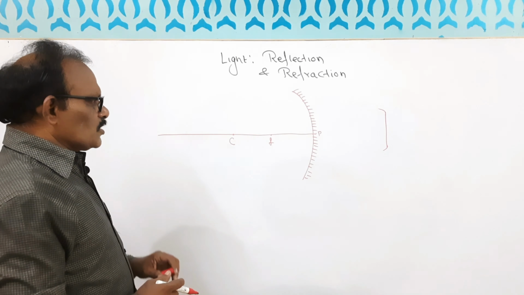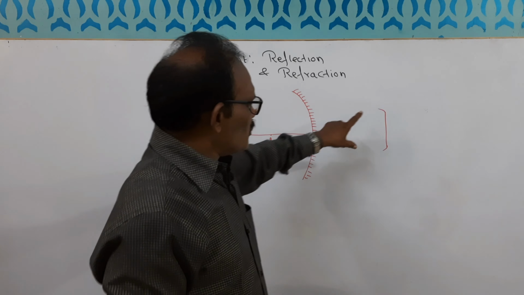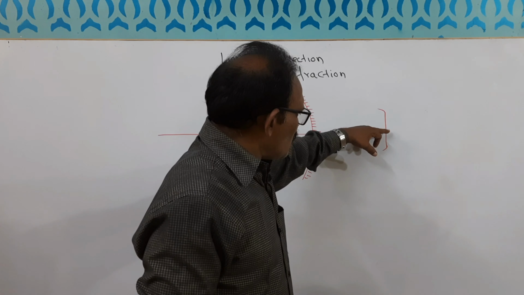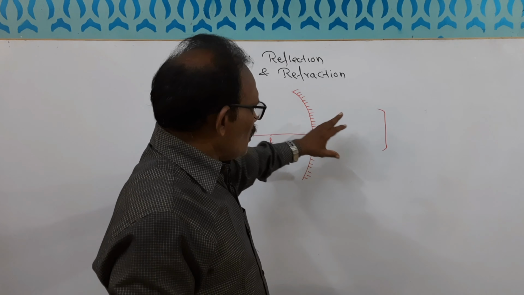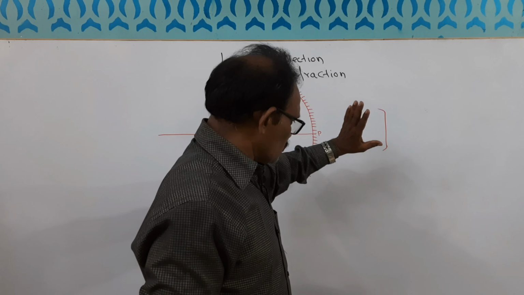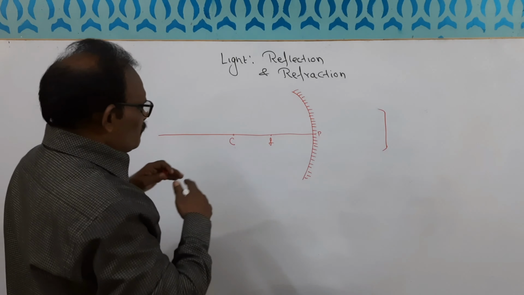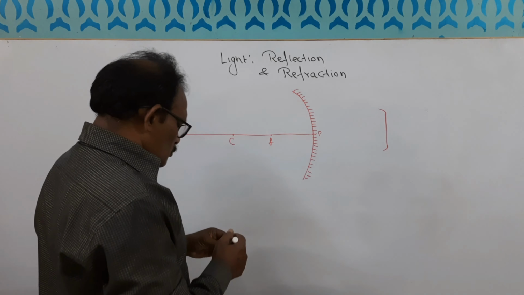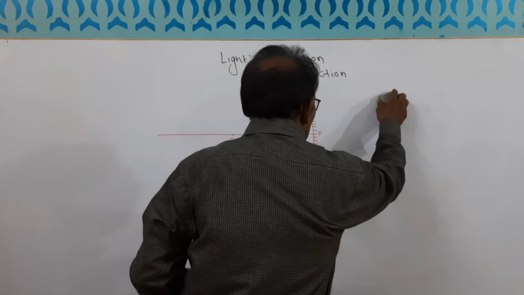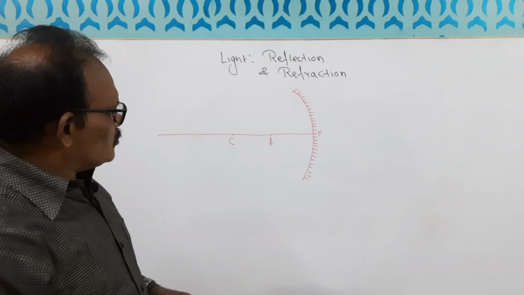For explaining I made it like that, but you can make it a straight line, perpendicular, slightly curved toward this side, which will indicate that this is a concave mirror.